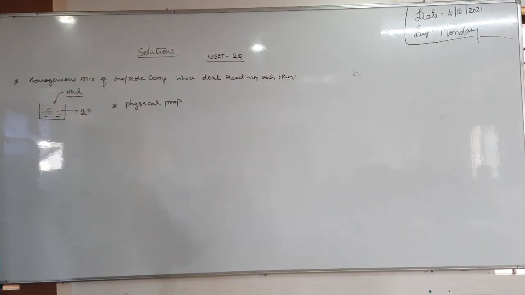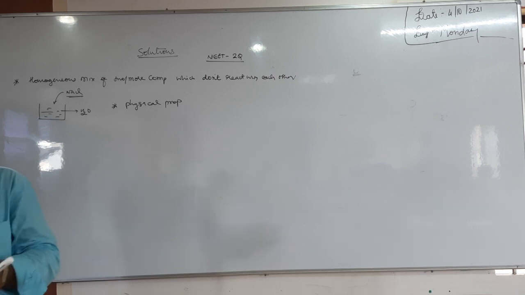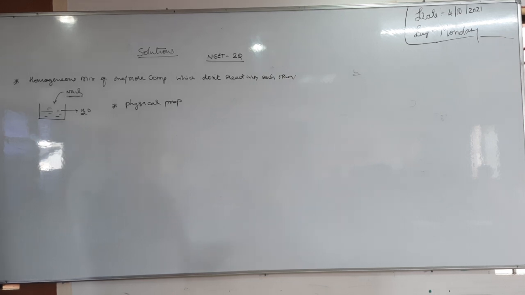When you prepare tea or coffee, whether sugar is completely, uniformly distributed in milk and water or not? Yes. Otherwise, when you take the tea, the first sip would be slightly sweet and the last sip less sweet. Is it possible like that? No. So sugar is uniformly distributed in water, that is homogeneous. Sodium chloride is uniformly distributed in water, that is also homogeneous.